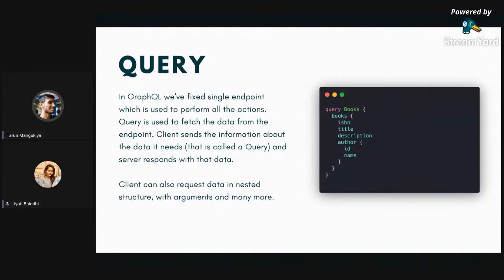We can also pass arguments. For example, if you have avatar in author, you can pass size equal to 40 or size equal to thumb and so on. You can pass arguments with any field and get that type of response from the server. This is a sample query using which you will get the list of books along with the author. If you want categories, you can add a categories field here. In categories, if you need ID and name, you can write it the same way I did with author. I'll show you in the example itself at a later stage.